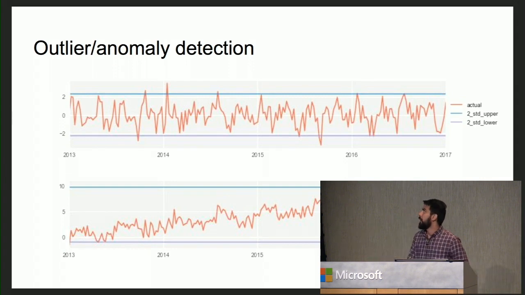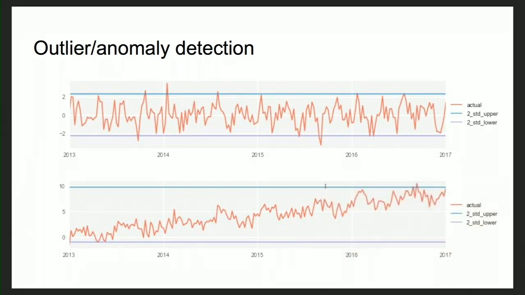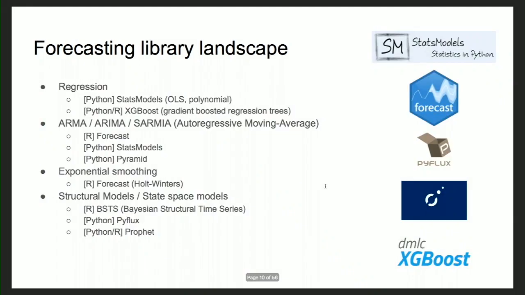That looks like it's working fine in the very first graph because we have stationary data. But if you try to apply the same thing to data in which we have a moving mean and moving standard deviation, that doesn't work as we expected, because we are getting rid of some of the legitimate data points here. So just keep in mind, if you're dealing with data with trends or moving means, this is not the technique to use for outlier detection.